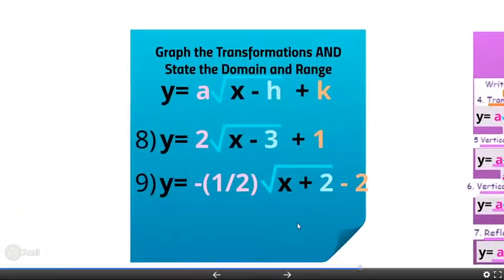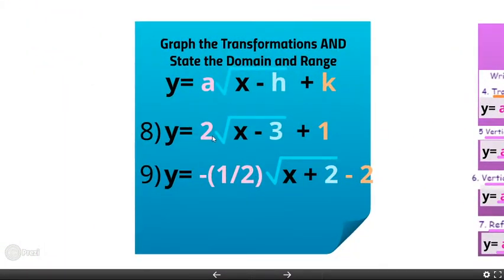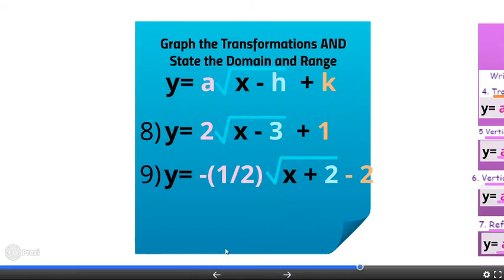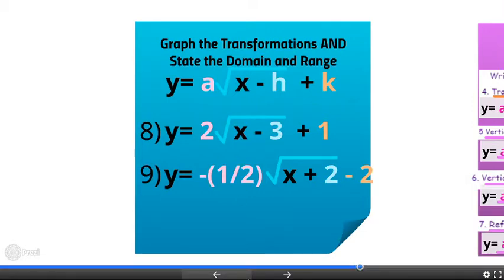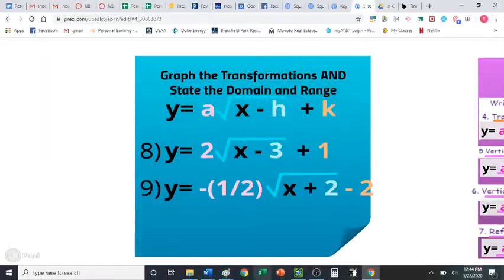In examples 8 and 9, we're going to be not only identifying the transformations, which you guys are pros at because we did that in examples 1 through 3, we're also going to be graphing each transformation separately, which is awesome. The more transformations, the better. Something else we're going to be doing is at the very end, we're going to state the final domain and range for the final equation that we have graphed. All right, let's get going on example 8.